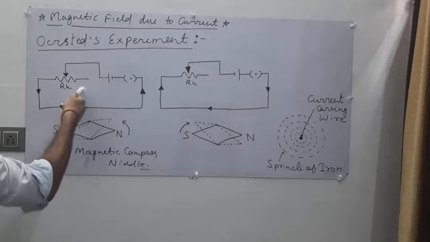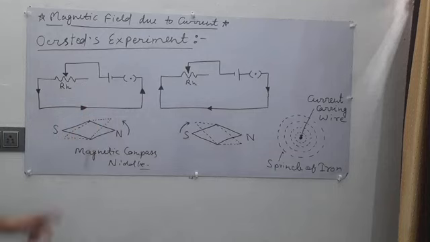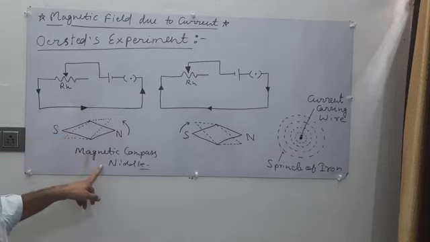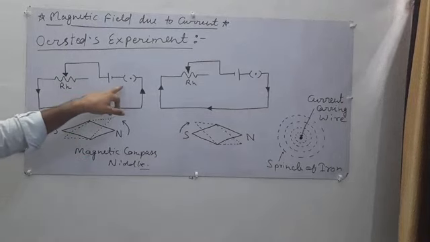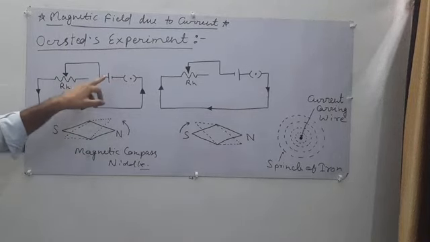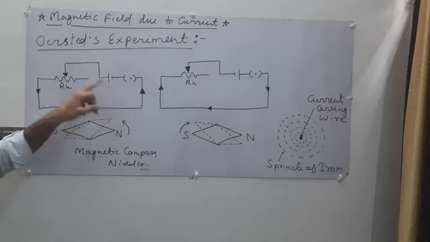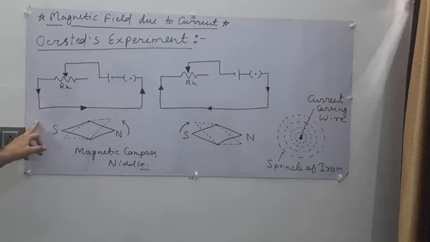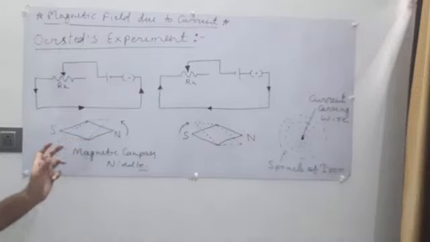It is connected to a battery with the help of a key. Now we place a magnetic needle near it. When we press the key, a current flows from the positive terminal of the battery in this circuit. Now when the current moves from south pole to north pole according to the magnetic needle, then the magnetic needle,